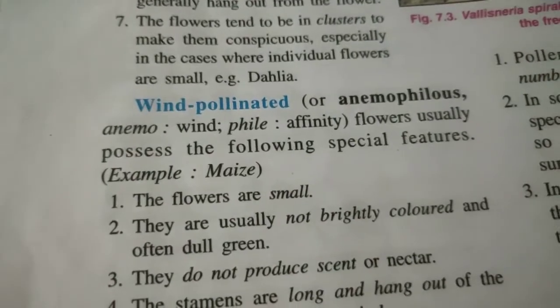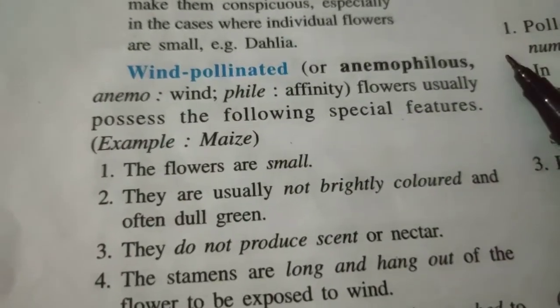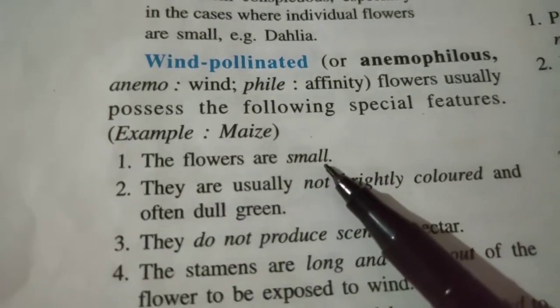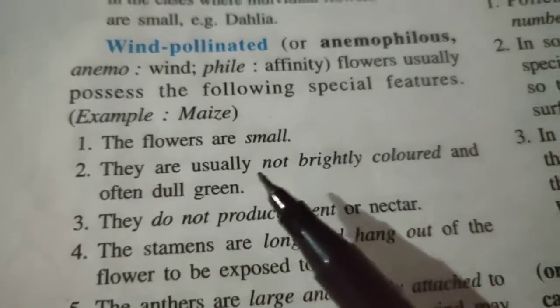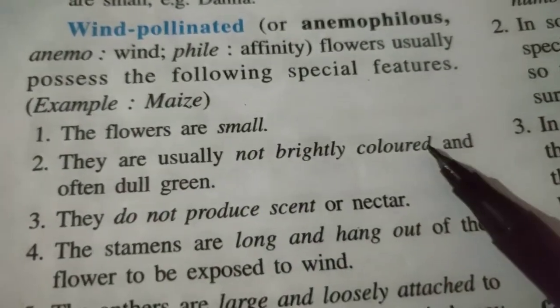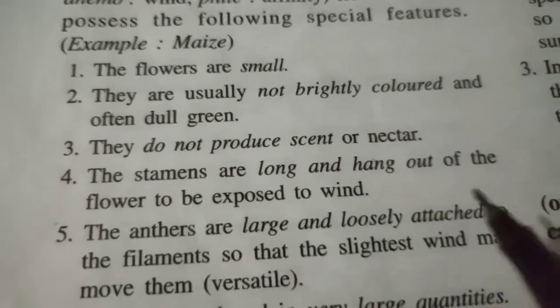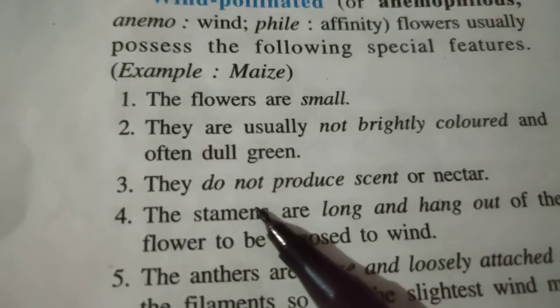Next, wind pollinated flowers or anemophilous. These flowers are small in size because they don't have to attract insects. They are usually not brightly colored. They do not produce scent or nectar, but stamens have special features.